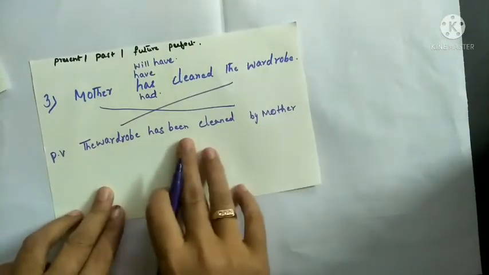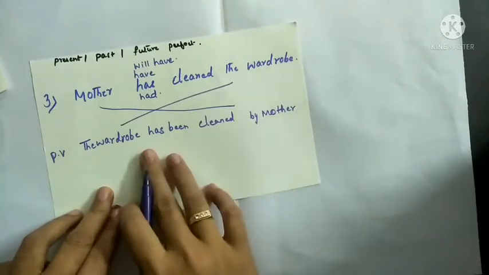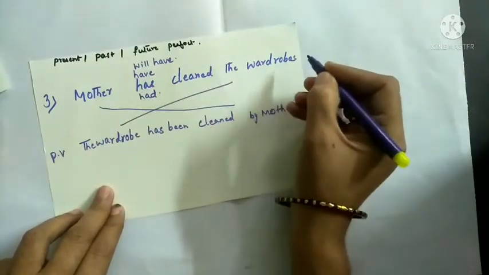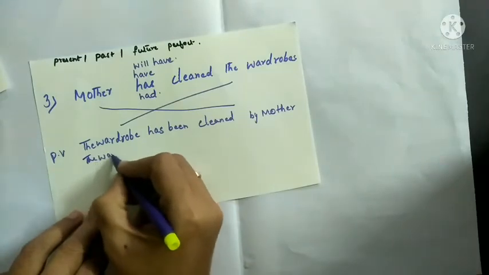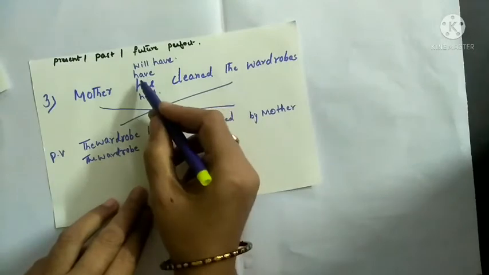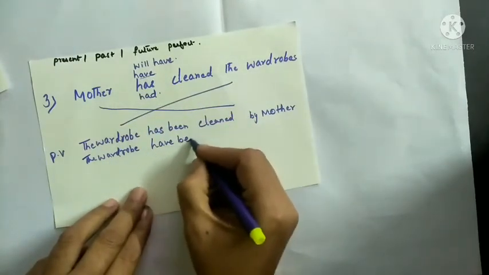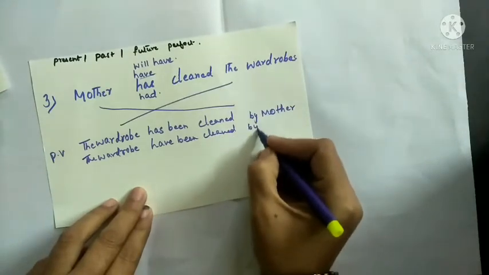So it is present perfect tense. Now if we see the same example with plural, the wardrobes will become plural, and we will use the plural form have here: the wardrobes have been cleaned by mother.